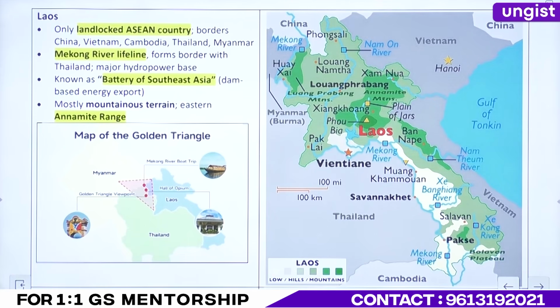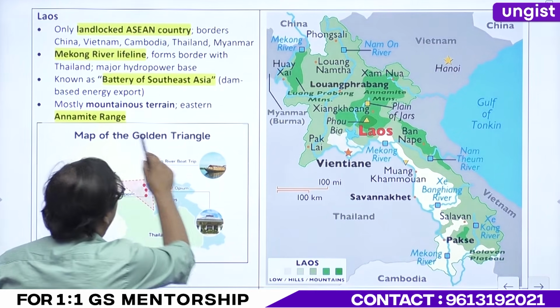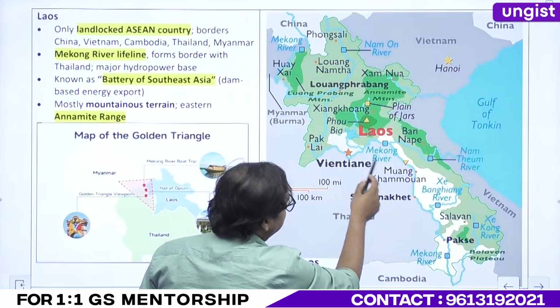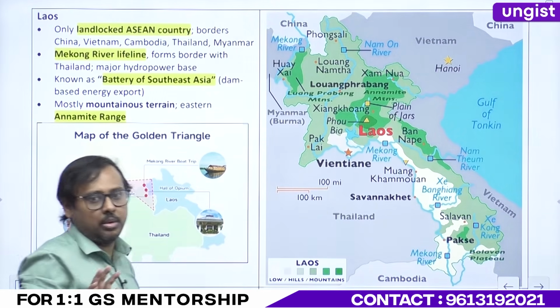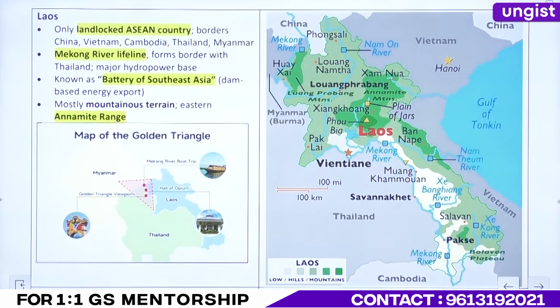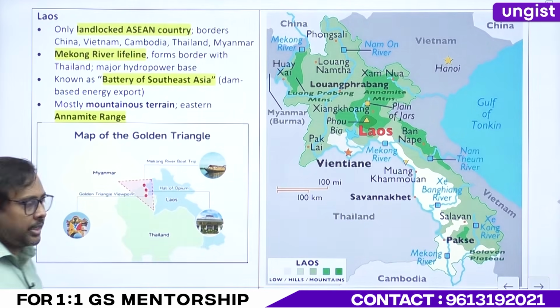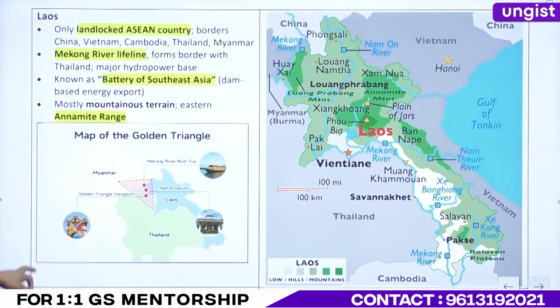And you have to know one particular range, Annamite range. Now, Annamite range, it is important. Annamite range actually separates your Vietnam from Laos. Just remember, Annamite range separates Vietnam from Laos. Okay? Shall we move on? Okay.